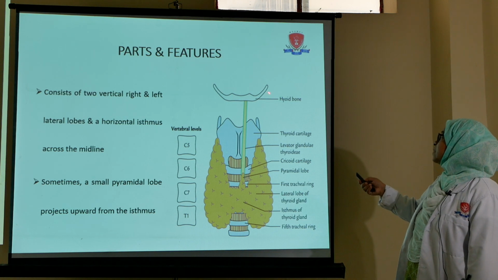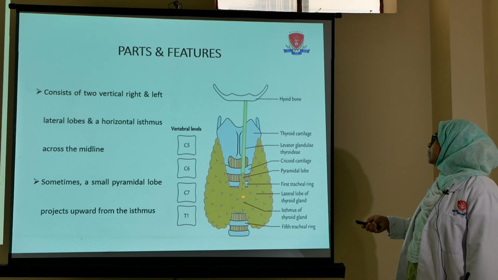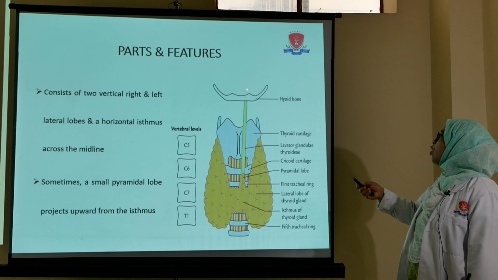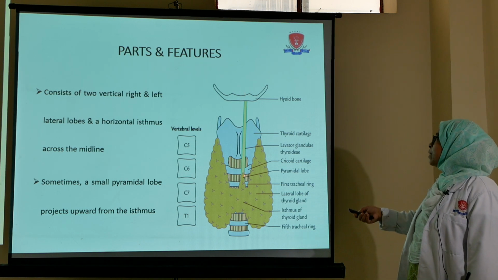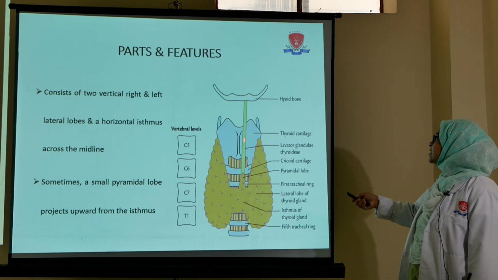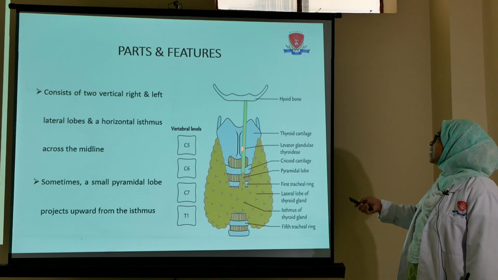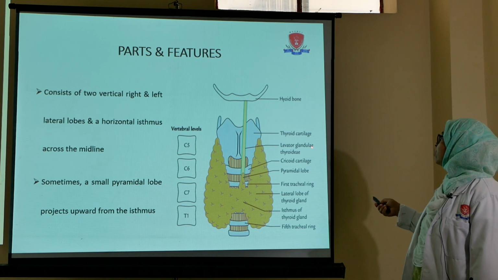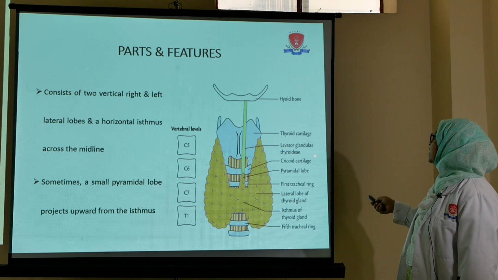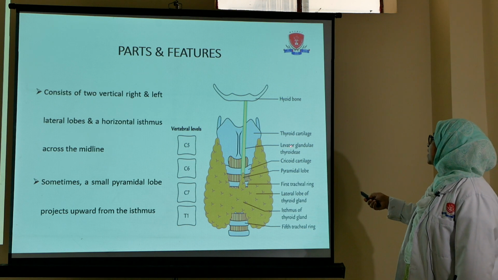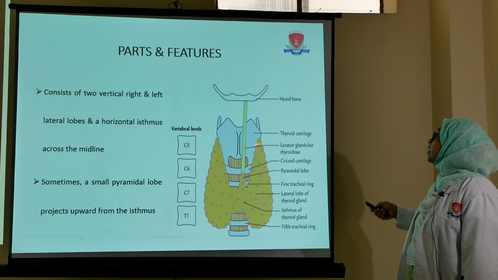In the neck there is a bone called the hyoid bone, and this pyramidal lobe is attached to the hyoid bone by a fibromuscular band. You can see this is the fibromuscular band, and it is known as levator glandulae thyroideae.